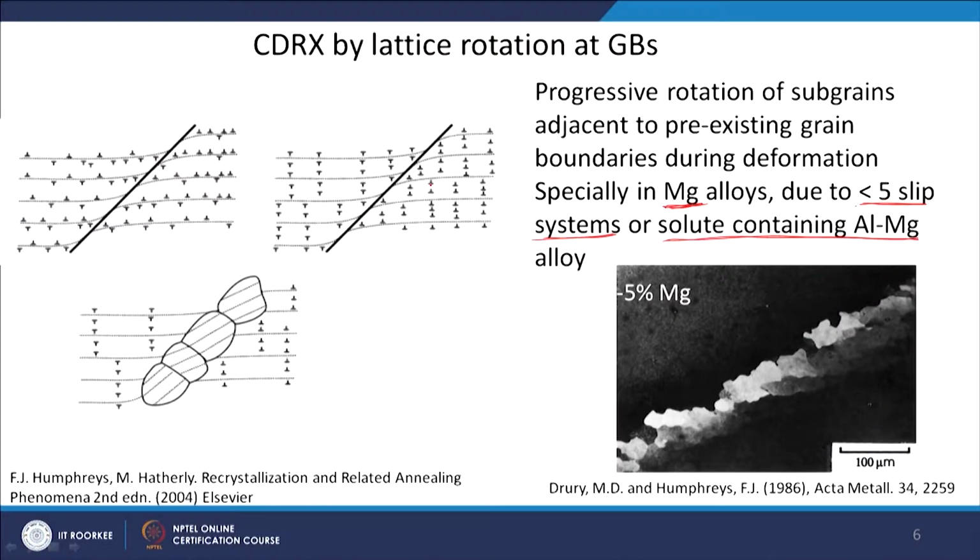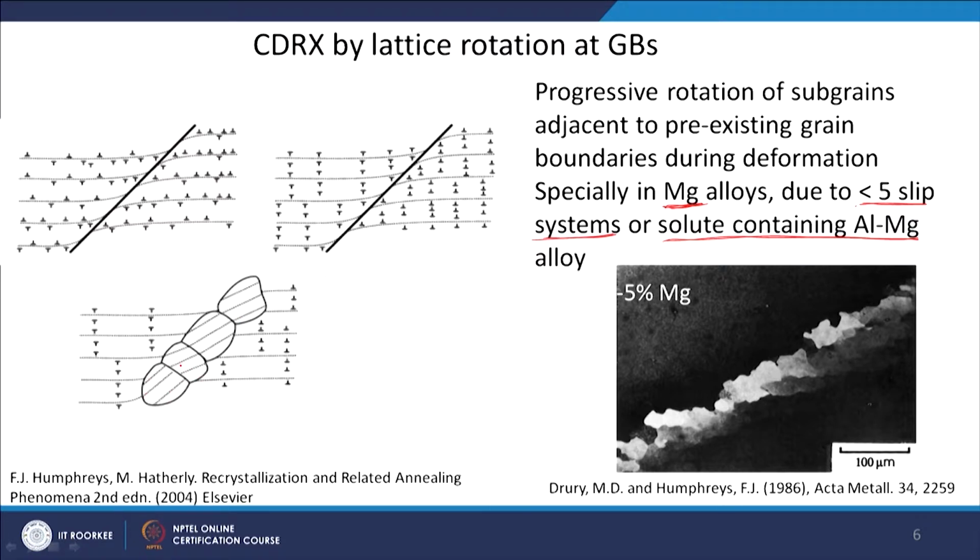Okay. So, you have less than 5 slip systems in case of magnesium alloys, and because of that you have predominantly dislocation only in one plane. Because of that, when the dislocations accumulate, you can see that on the pre-existing grain boundary, these dislocations are coming and accumulating, and because of that you have this kind of grain rotation.